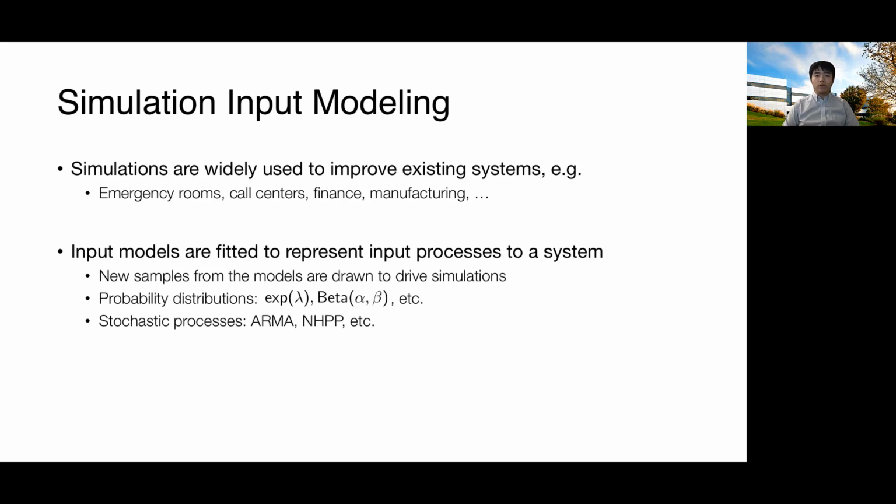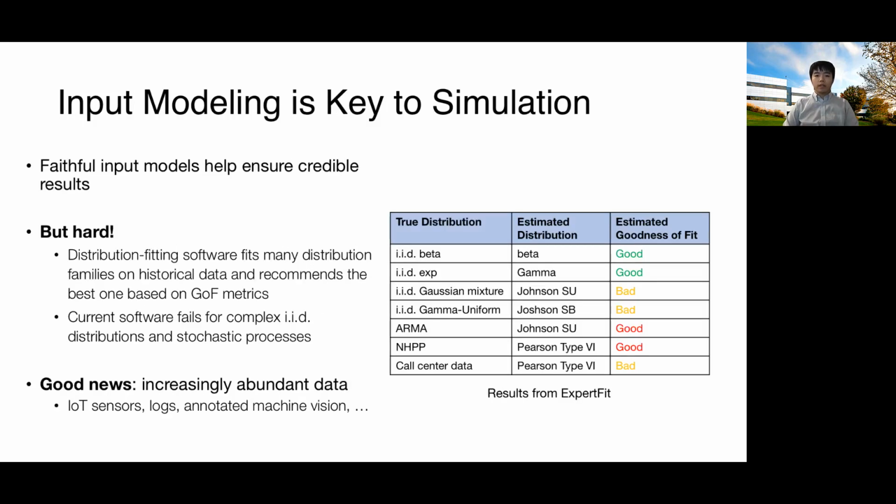Simulations are widely used to improve existing systems. For example, they can be used to improve the efficiency of emergency rooms and call centers. Input models are fitted to represent input processes in a system, and then during simulation run, new samples from these models are drawn to drive the simulation. Currently, people use simple models like probability distributions or complex models like stochastic processes such as ARMA or non-homogeneous Poisson process. Input modeling is really the key to simulation because accurate input models ensure we have credible results.